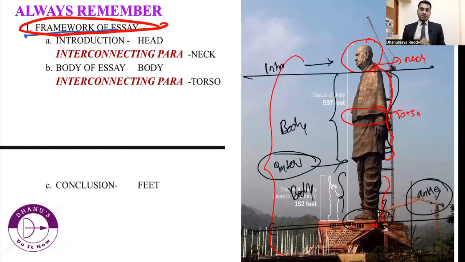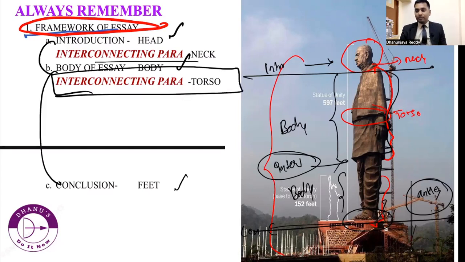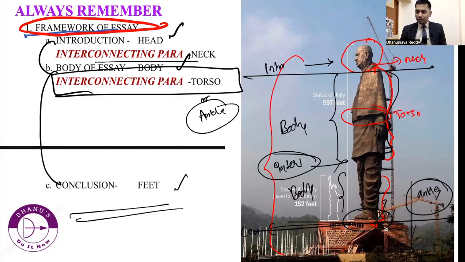So answer writing, the first thing that you have to remember in an essay is that we should never deviate from the framework. What is the framework? Just remember the human body: head, body, and feet with the connecting points. So the introduction should be there, the body should be there, the conclusion should be there. Between the introduction and body, there should be a connecting paragraph, and between the body and conclusion, there should be a connecting paragraph like the torso or ankles, and then the conclusion is the feet. And the feet have to be always optimistic. So make your feet walk in the optimistic direction, then we will be successful in life. So the essay should also be like that.